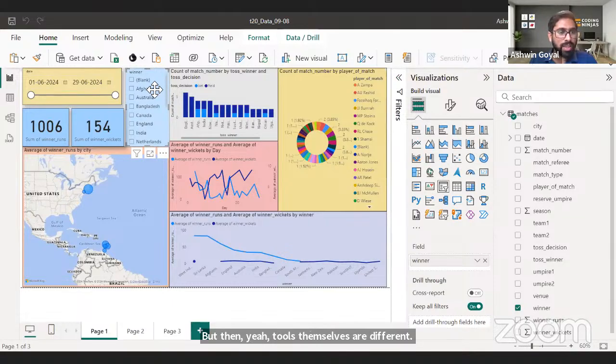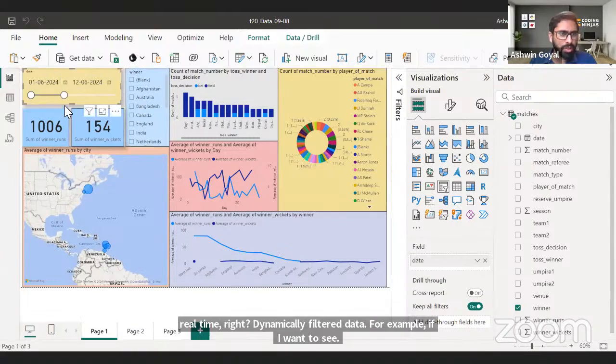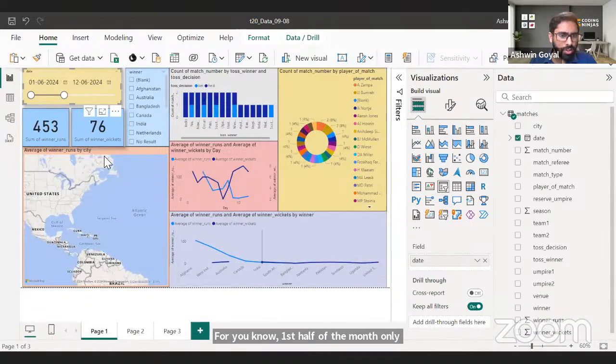Can you explain more about the slicer option? Definitely, this is a slicer, right? This is also a slicer. So a slicer is just used to filter data in real time, right? Dynamically filter data. For example, if I want to see the first half of the month only, all the data will change. Everything changed.